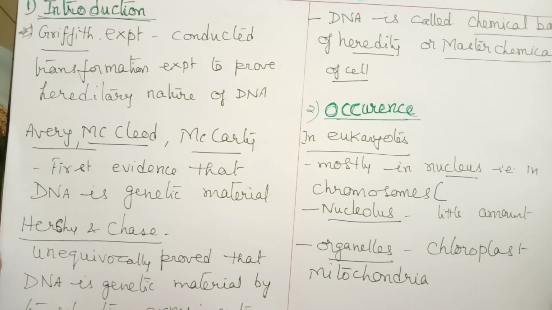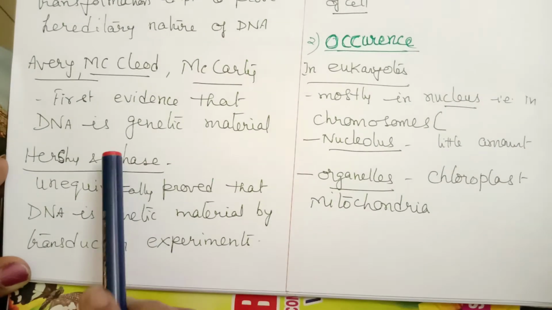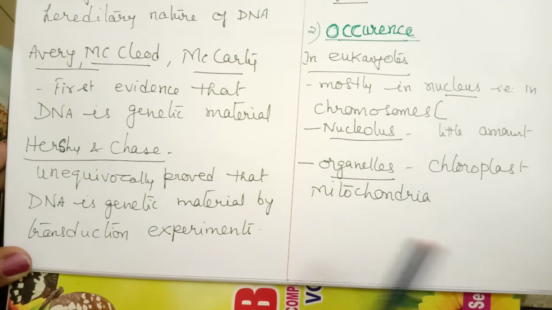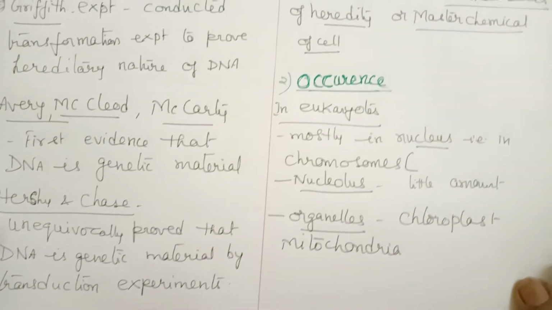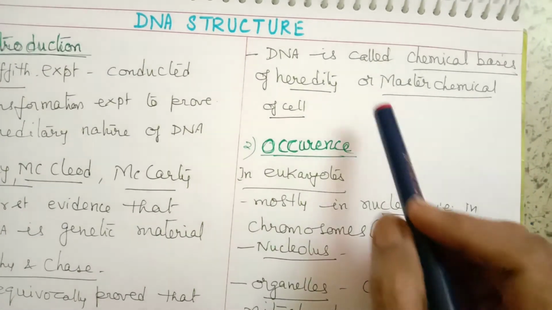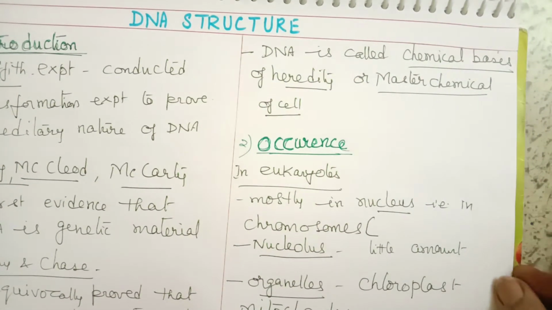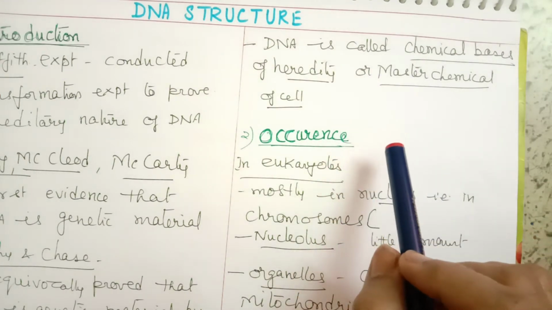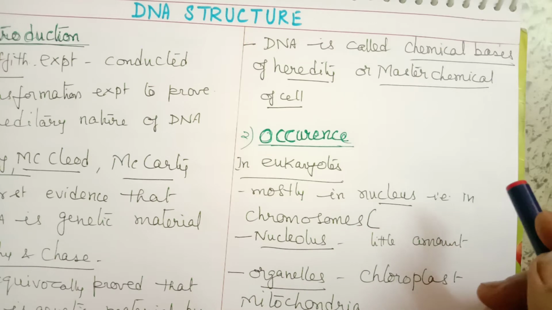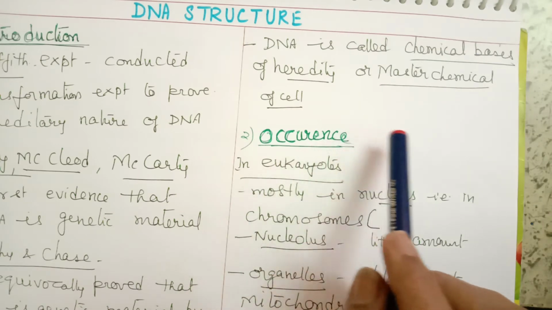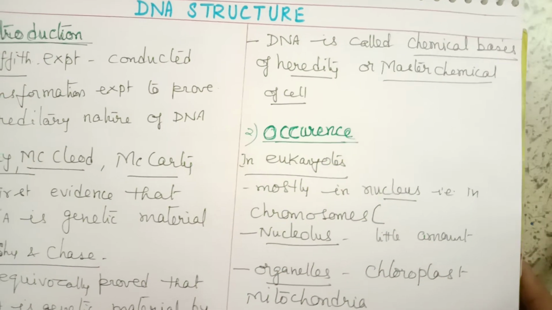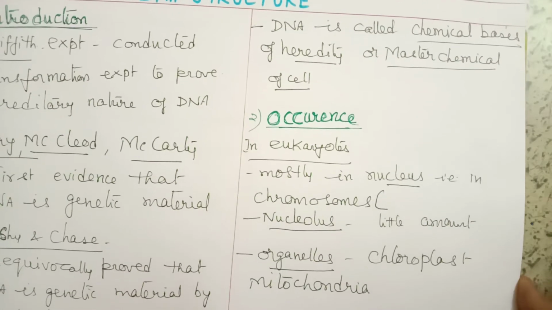Then another proof that DNA is the genetic material was given by Hershey and Chase. They unequivocally proved that DNA is the genetic material. They did this by transduction experiments. DNA is also called the chemical basis of heredity and the master chemical of the cell, because it controls all the hereditary characters. Now let us try to understand DNA structure under different headings.